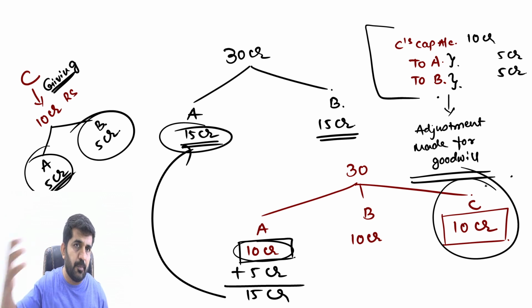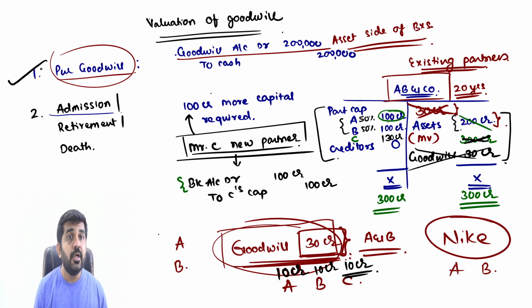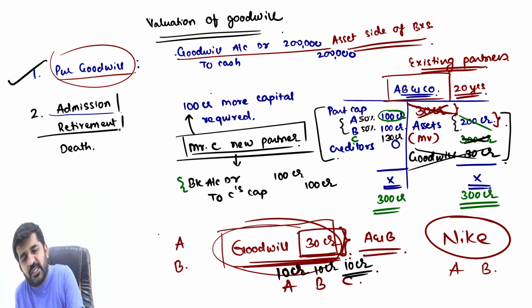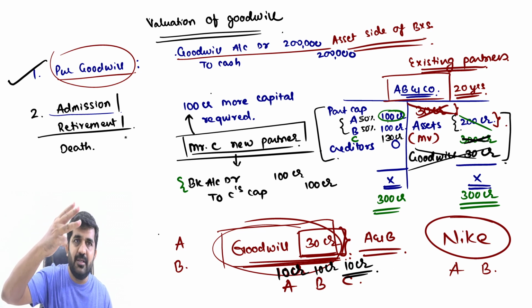First is if you want to purchase it or sell it. Is it alright? Or if you want to do admission, retirement, death. In retirement also the same logic can be applied. The answer is yes. The goodwill was created by 3 partners.